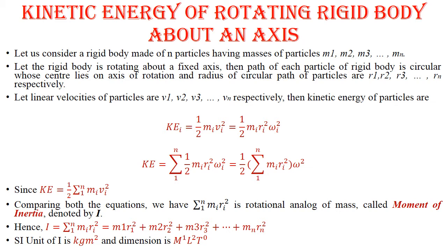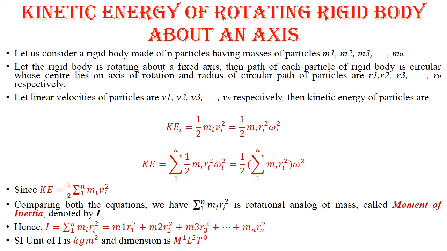Here we have put vi is equal to omega i into ri. The net kinetic energy is the summation of the kinetic energy of each particle, that is summation 1/2 mi ri square omega i square. That may be expressed as 1/2 summation of mi ri square into omega square.